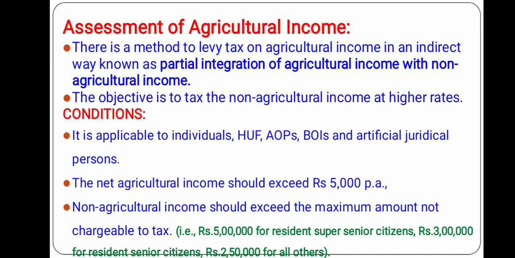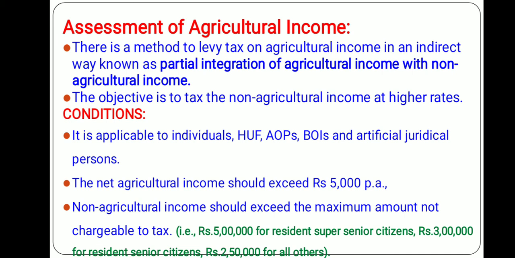Condition number 1, net agricultural income should be or exceed 5,000 per annum, and condition number 2, the non-agricultural income should exceed the maximum amount not chargeable to tax.